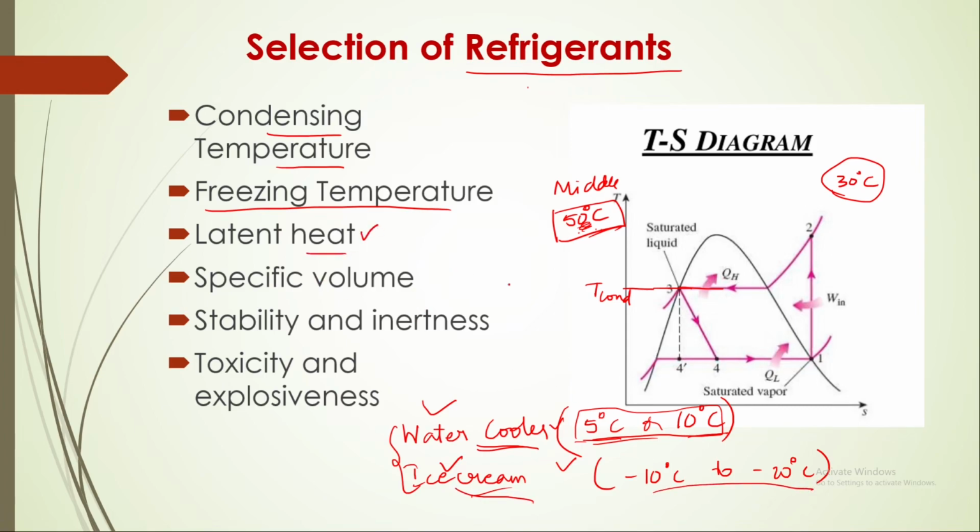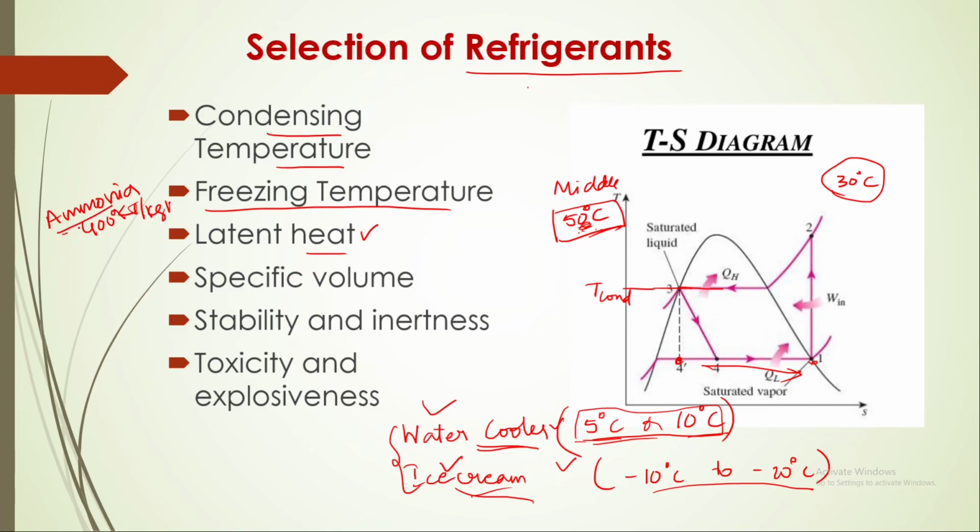Also latent heat, this from 4 to 1, it should be as high as possible. Generally ammonia has the highest latent heat of vaporization, around some 400 or 500 kilojoule per kg, but it is very toxic in nature.